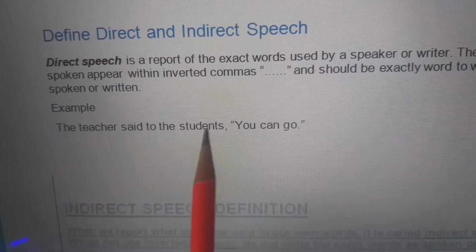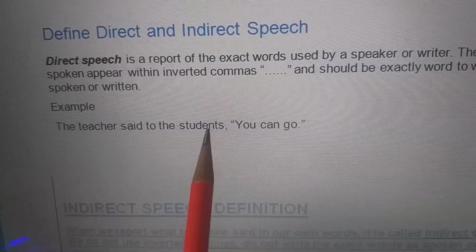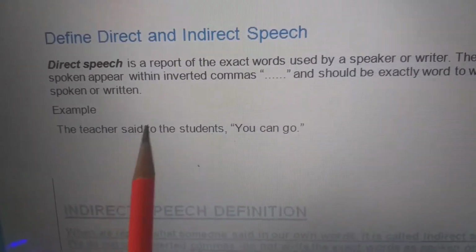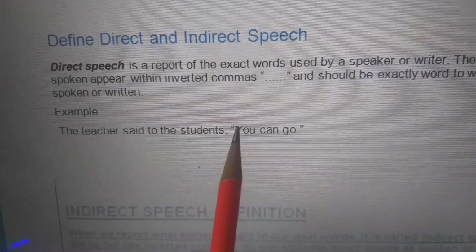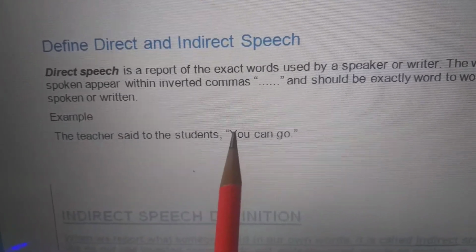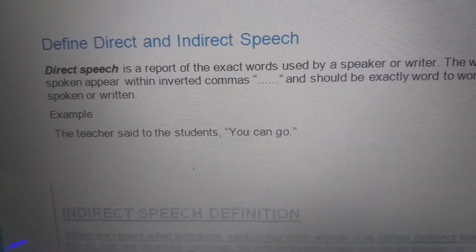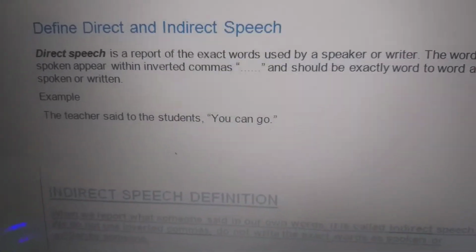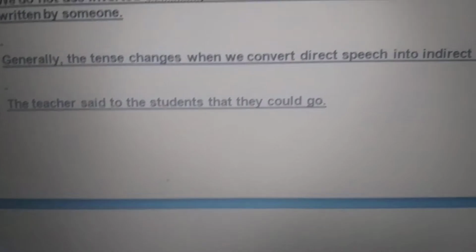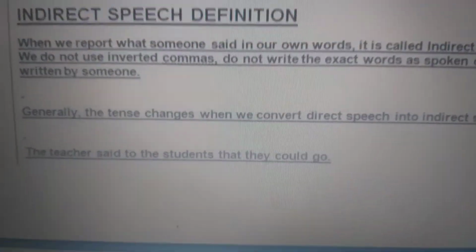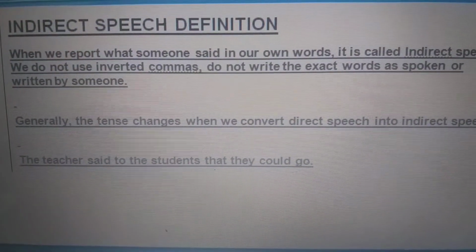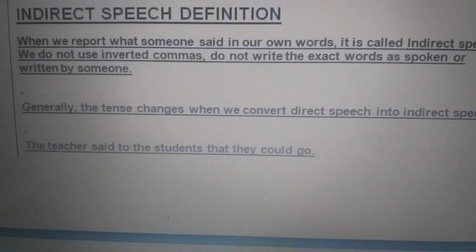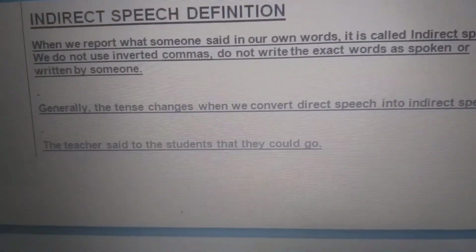Now see over here, the teacher said to the students, that is she herself directly speaking to the students. So you will write in inverted commas, "You can go." Then comes our indirect speech. Indirect speech means when we report what someone said in other words, it is called indirect speech.